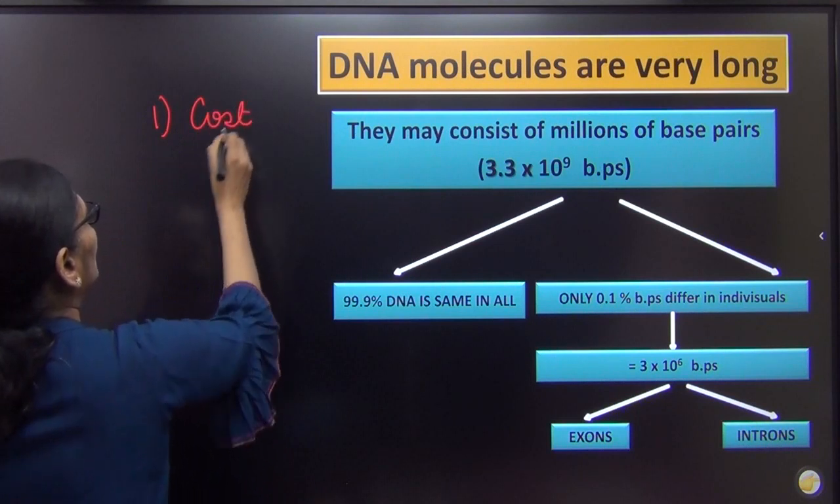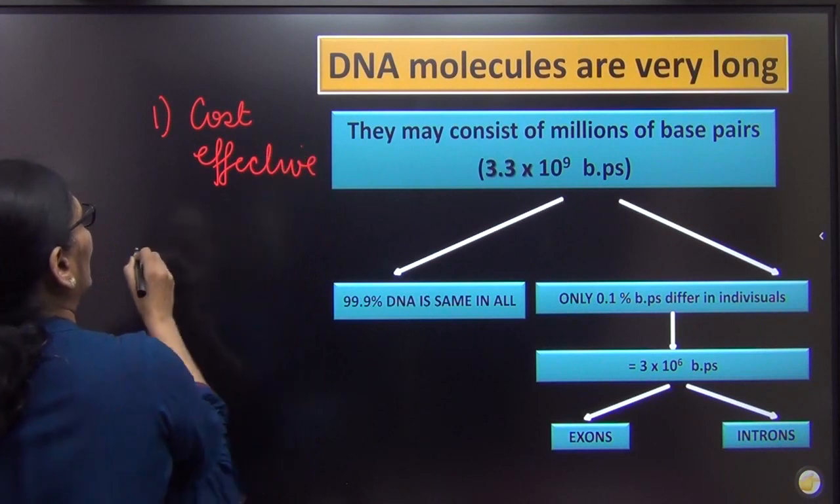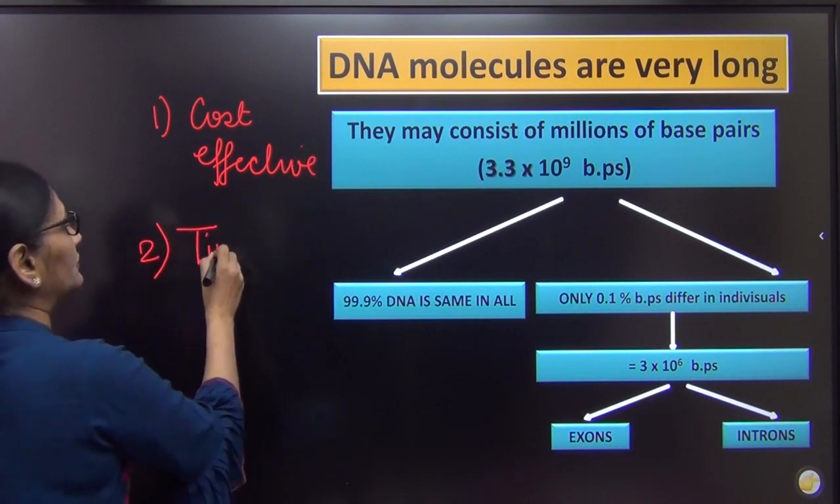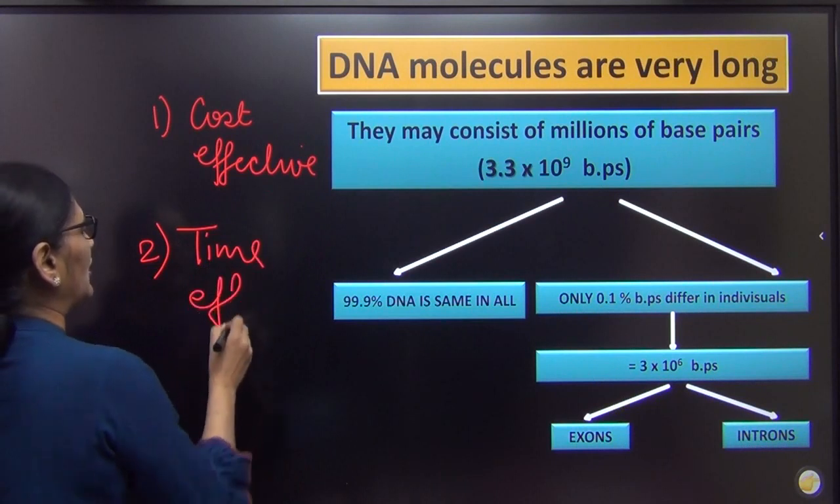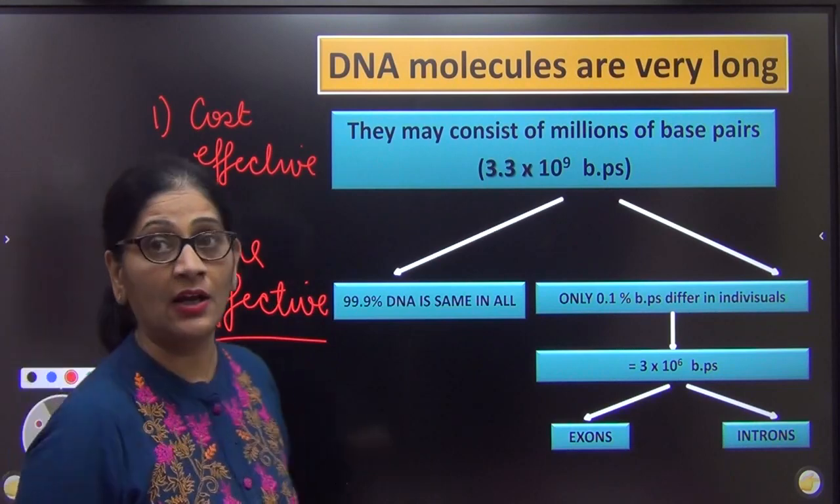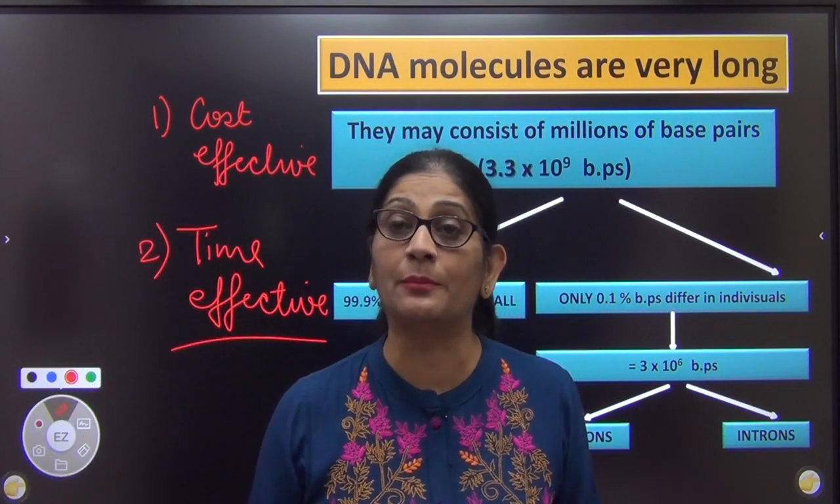First, to make it cost effective. This was the first challenge. And our second challenge here was to make it time effective. Now what do I mean by time effective? If you remember, in the Human Genome Project, I told you, it required 13 years and still it could not be completed.